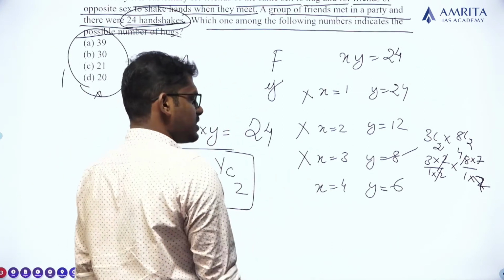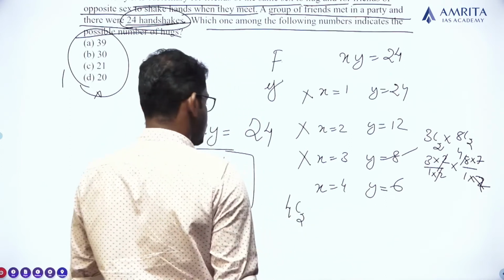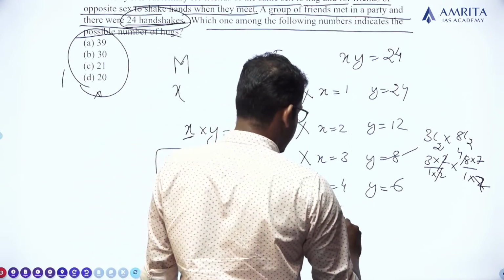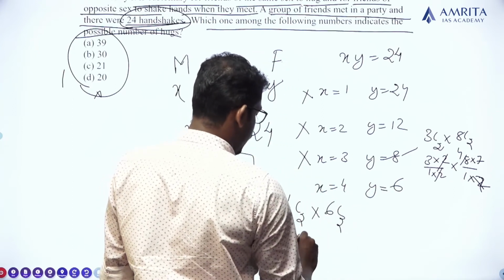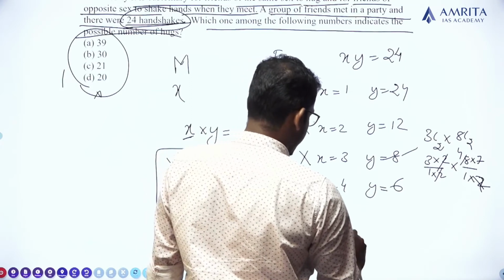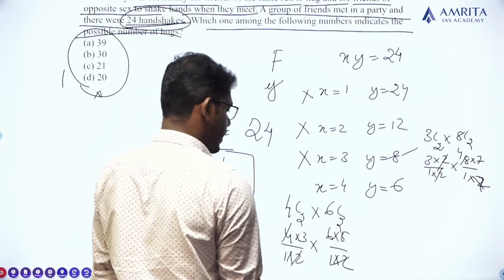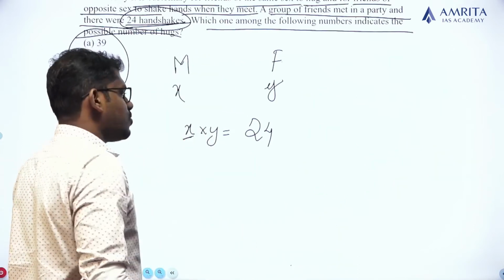So the remaining one is X is equal to 4 and Y is equal to 6. So it gives 4C2 into 6C2. 4C2 is equal to 4 into 3 divided by 1 into 2, into 6C2 is 6 into 5 divided by 1 into 2. Let's check. 2, 2, 4. Yes. So the value of X into Y is 24.